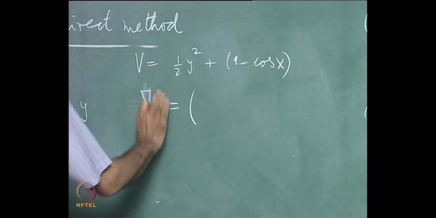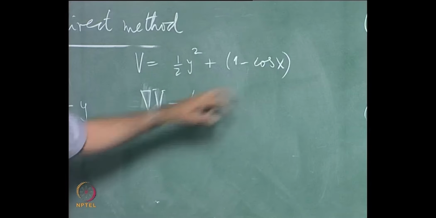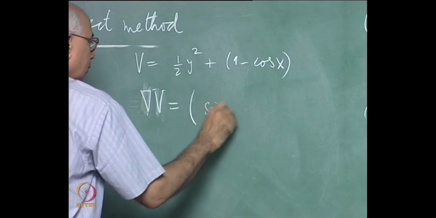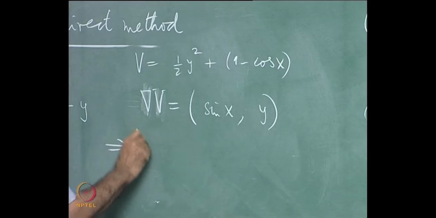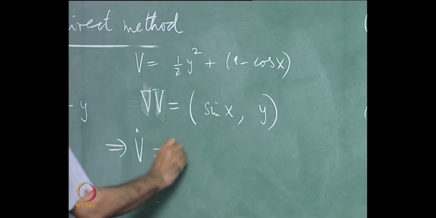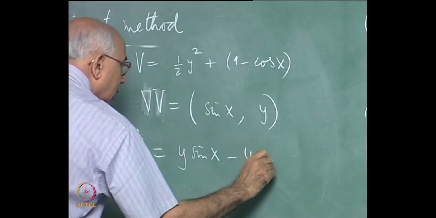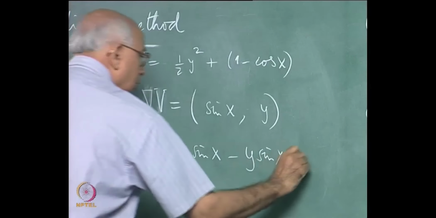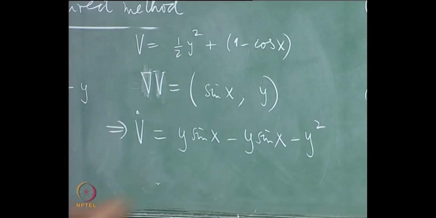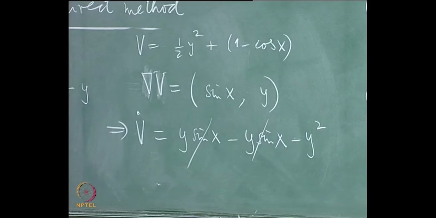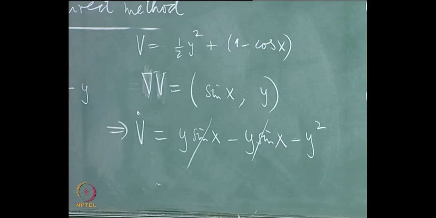It is a vector with the following components, the derivative with respect to x, this gives you sin x, and y. So this implies immediately that V dot is y sin x minus y sin x minus y squared, and this cancels out, and you get V dot is minus y squared. What can you conclude now?